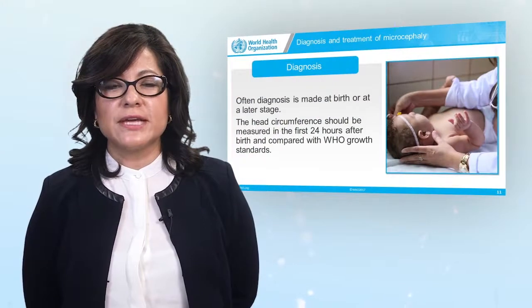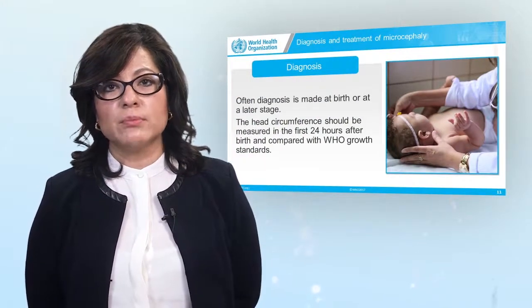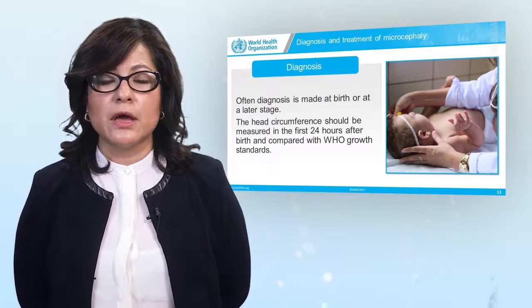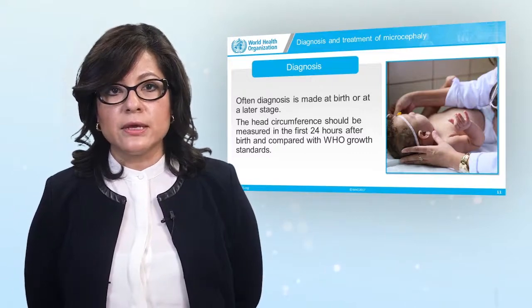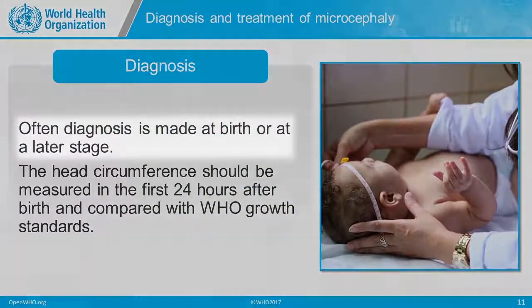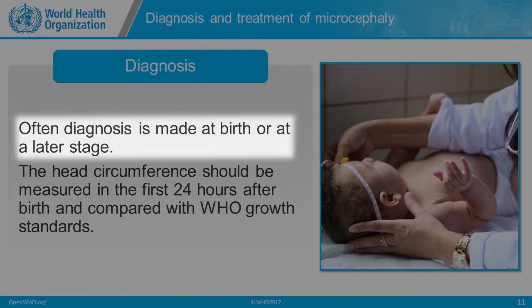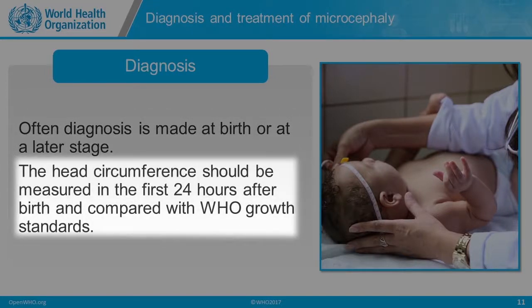How is microcephaly diagnosed as one of the complications of Zika virus infection among pregnant women and neonates? Microcephaly is diagnosed most often at the time of birth or possibly at a later stage. The head circumference should be measured within the first 24 hours after birth, and then compared with WHO growth charts.